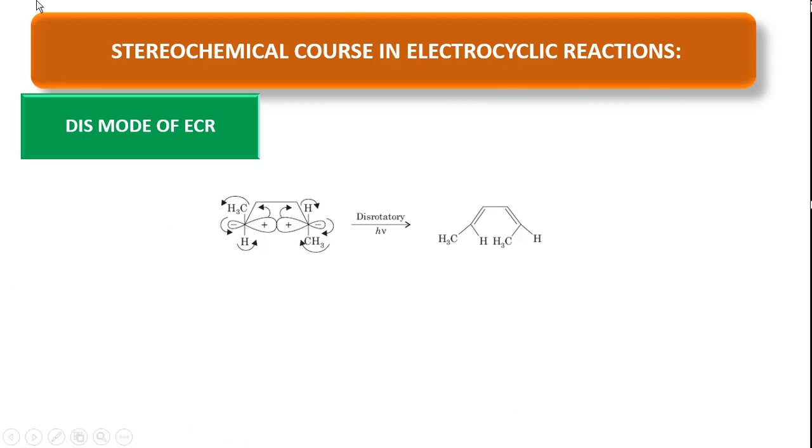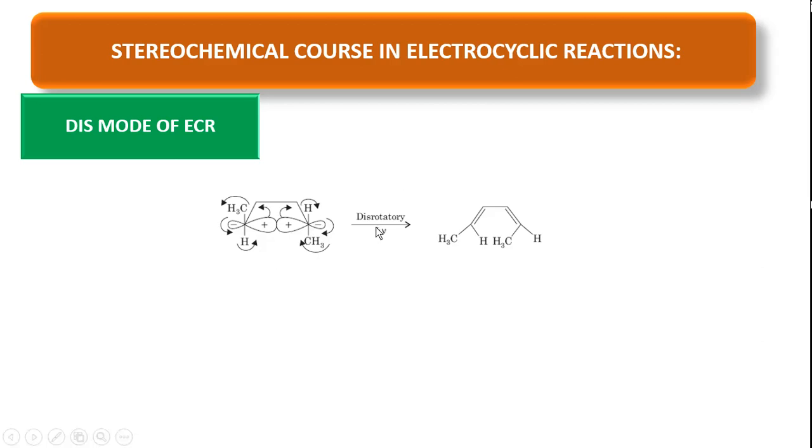You see here, in the ring opening reaction, the orbital and groups are moving in counterclockwise direction, and here the orbital and groups are moving in clockwise direction. Due to this counterclockwise rotation, CH3 comes to the left side, hydrogen comes to the right side, and CH3 moves to the right side, hydrogen comes to the left side. So here at the first carbon the groups are moving counterclockwise, at the second carbon the groups are moving in clockwise direction. That is called